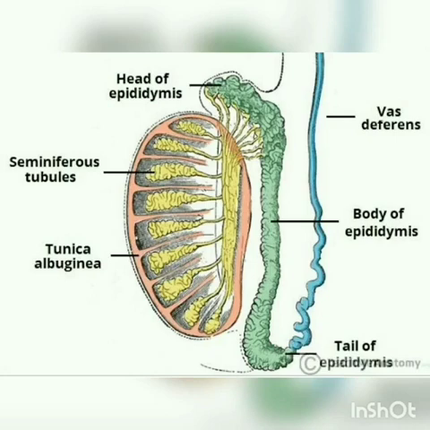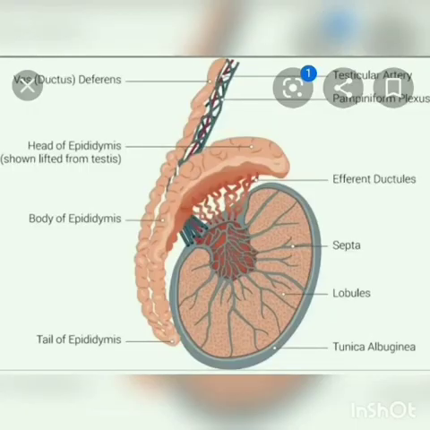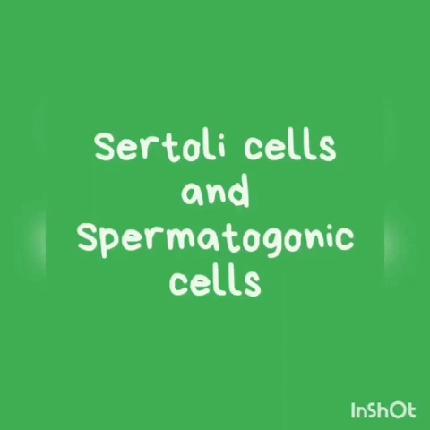Each testis is covered by tunica albuginea and is divided into many lobules which contain seminiferous tubules. These seminiferous tubules have two types of cells. One is the Sertoli cell, the other is the spermatogenic cell. Sertoli cells provide nourishment to the sperms and also secrete a hormone called inhibin. Spermatogenic cells differentiate to produce spermatozoa. Leydig cells secrete a hormone called testosterone, which initiates the process of spermatogenesis.